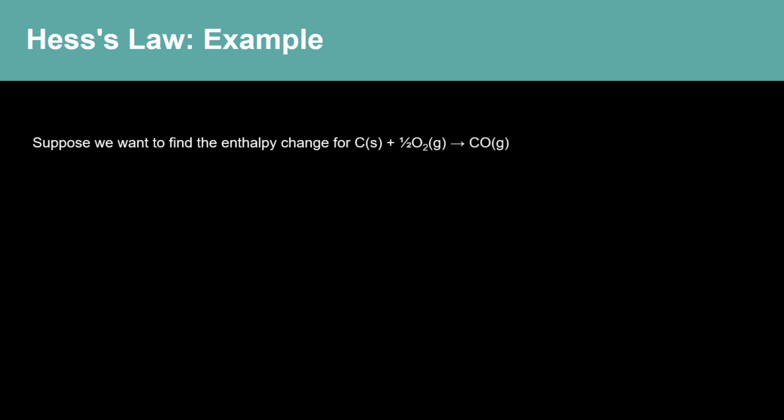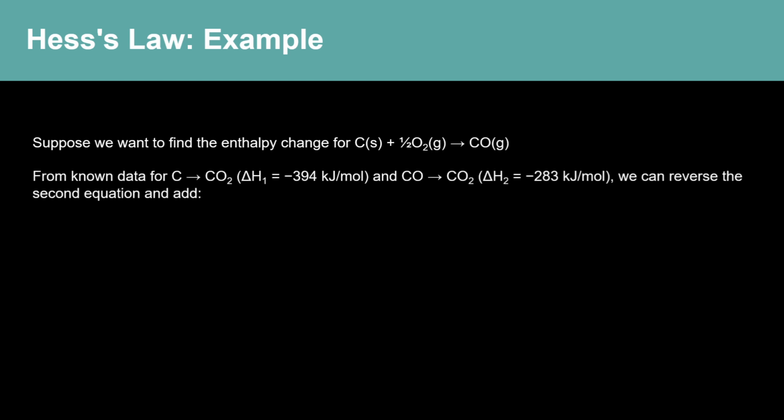Suppose we want to find the enthalpy change for solid carbon plus half O2 gas gives CO gas, which is hard to measure directly. From known data for carbon to carbon dioxide, delta H1 equals negative 394 kilojoules per mole, and carbon monoxide to carbon dioxide, delta H2 equals negative 283 kilojoules per mole. We can reverse the second equation and add.